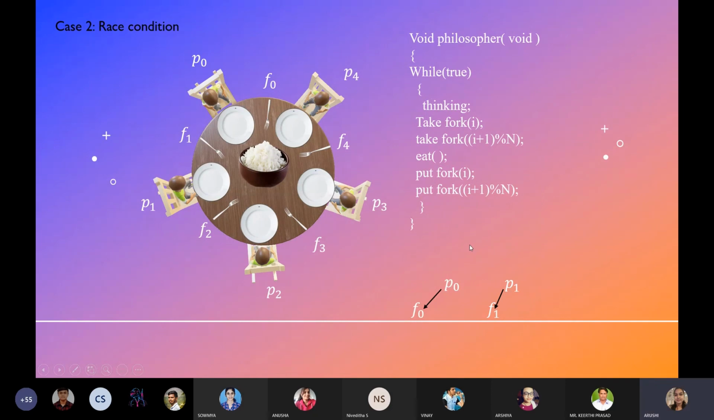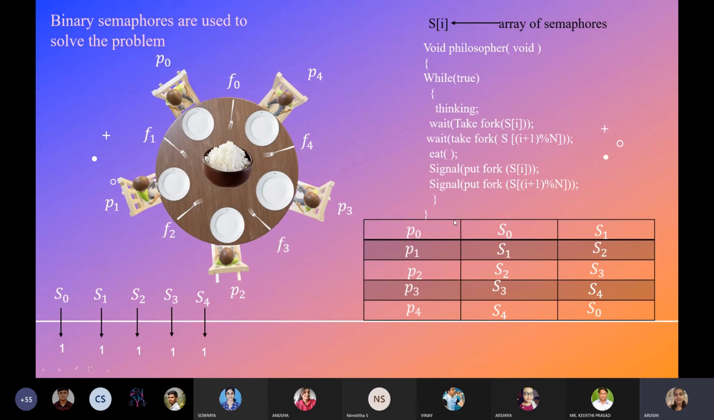So in order to solve this problem, we use semaphores. Binary semaphores are used to solve this problem. We use S of I, that is, an array of semaphores. For P0, he wants 2 semaphores, that is S0 and S1. And for P1, he wants S1 and S2. For P2, he will use S2 and S3. For P3, he will use S3 and S4. For P4, he will use S4 and S0 semaphores.